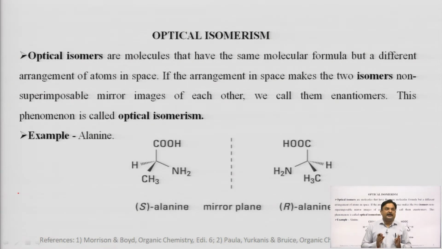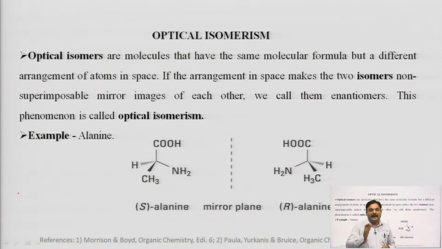So, what are optical isomers actually? In one line, optical isomers are isomers which have the same molecular formula but different arrangement of atoms in space, and those molecules should show optical activity. If the arrangement in space makes the two isomers non-superimposable mirror images of each other, we call them enantiomers.